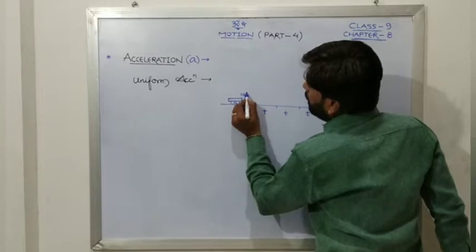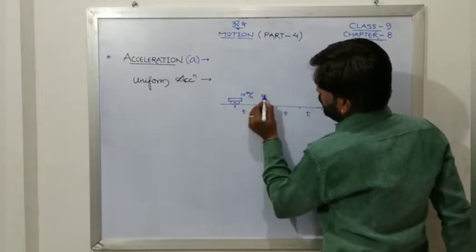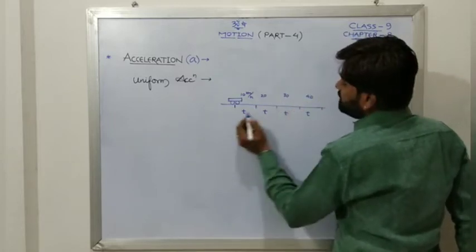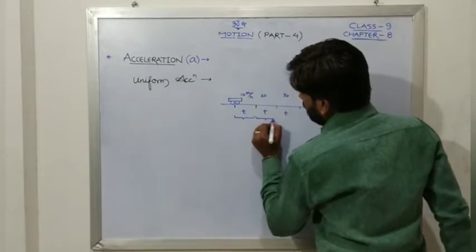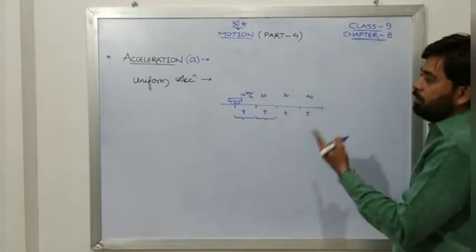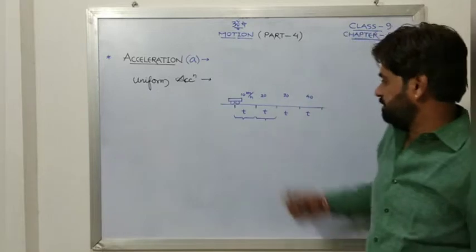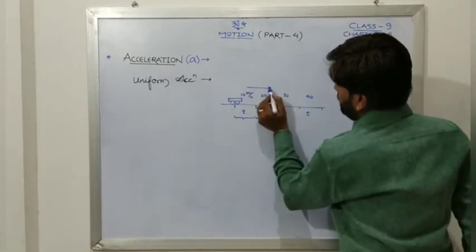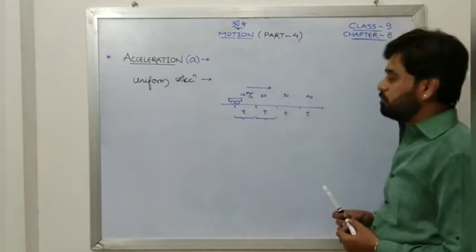km per hour, then here it is 20, then here it is 30, then here it is 40. You may see that after every interval of time t, the velocity is increasing by 10 km per hour. In such a case, you will say that the acceleration acquired by that object is uniform acceleration, and such type of motion is known as uniformly accelerated motion.